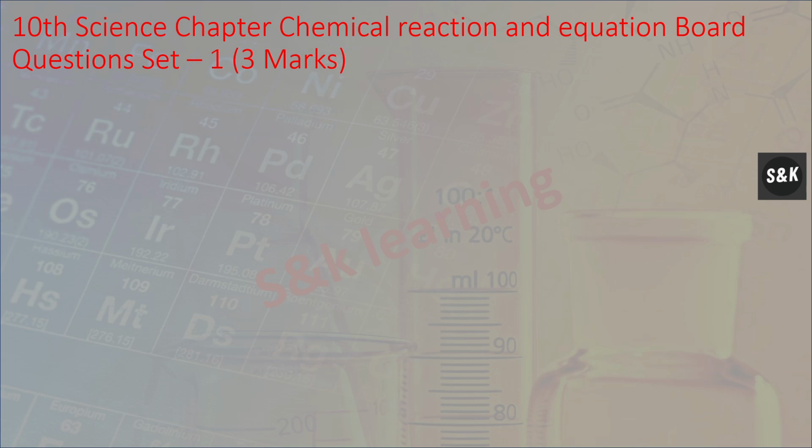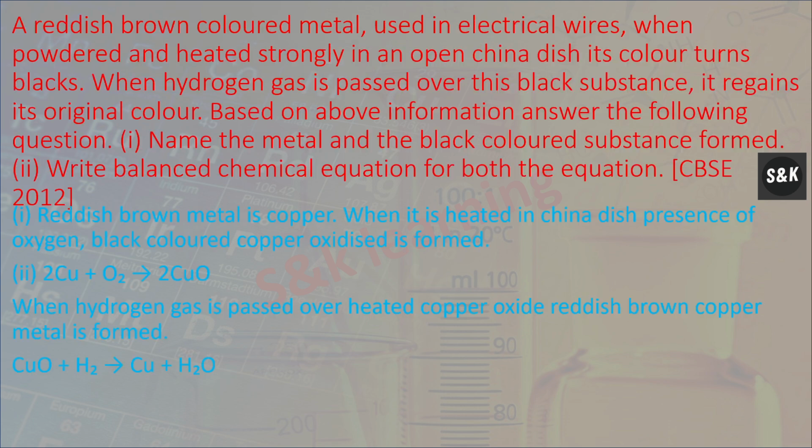10th Science Chapter Chemical Reaction and Equation, Boards Question Set, 1 Marks 3. A reddish brown colored metal used in electrical wire, when powdered and heated strongly in an open china dish, its color turns black. When hydrogen gas is passed over this black substance, its original color is regained. Based on the above information, answer the following questions. A. Name the metal and black color substance formed.